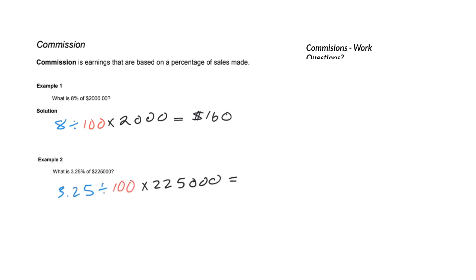So now you're going to get 3.25 divided by 100 times 225,000, which gives us this final answer. You end up with 7,312.5, but because we have dollars and cents, we have to put the 0 at the end. Now this gives us the actual 50 cents in that final answer. Okay, now we'll move on to the next concept, which is a word problem.